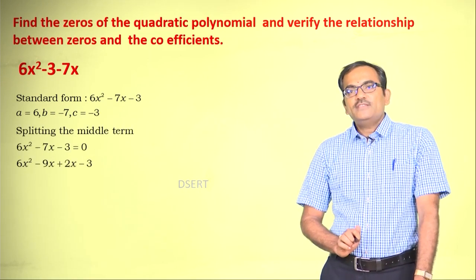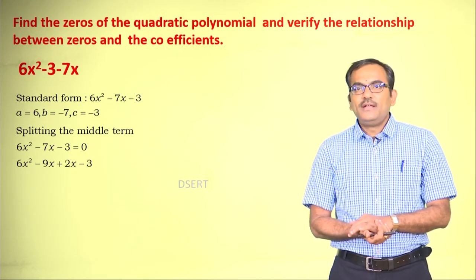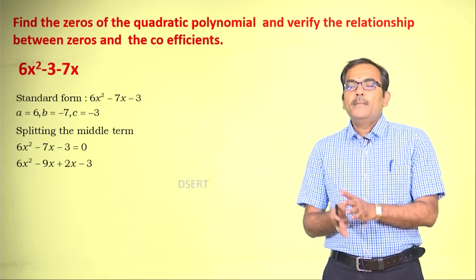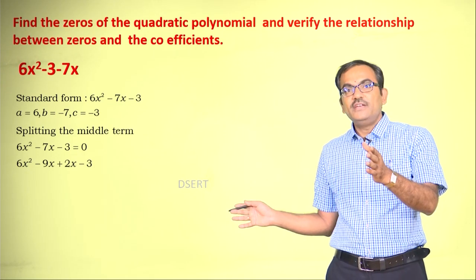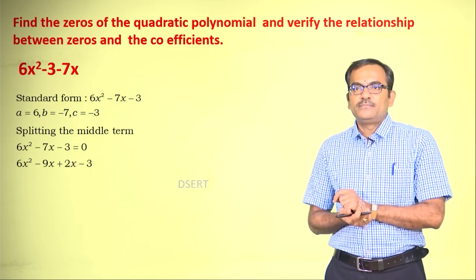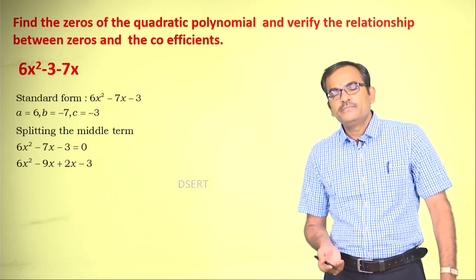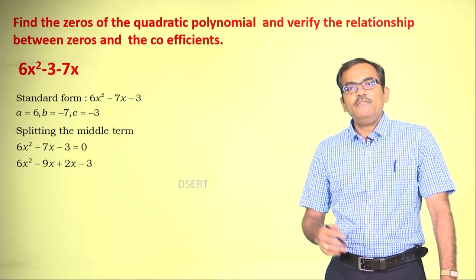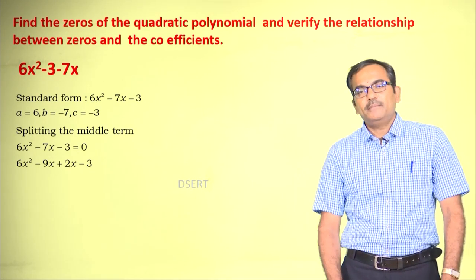Then how to find the zeros of a quadratic polynomial? The quadratic polynomial is to be considered as a quadratic equation by equating it with 0 and by splitting the middle term, that is minus 7x as the case here. I have split it as minus 9x plus 2x, right. There are many other kinds of factorization. You can follow any judicious method of factorization, any method which is mathematical. Here I have considered the splitting the middle term method.